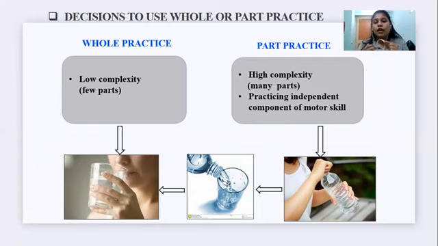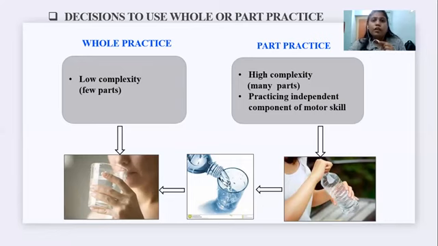And what happens in part practice? I will give you a different task, like open the cap of the bottle, then pour the water from the bottle to the glass, and then drink the water. In this type of task we can go with part practice.